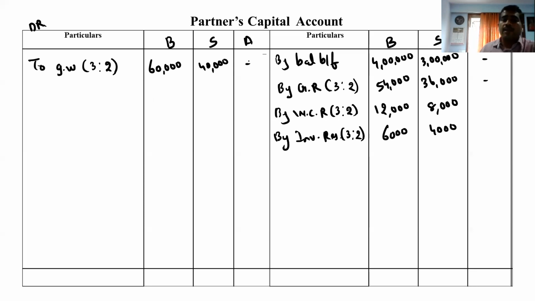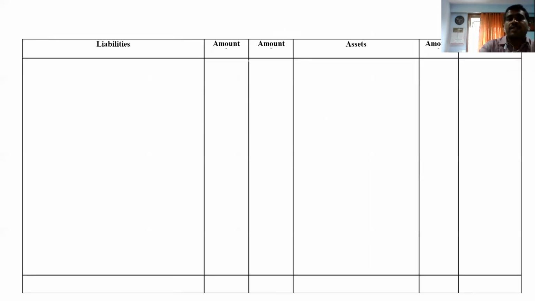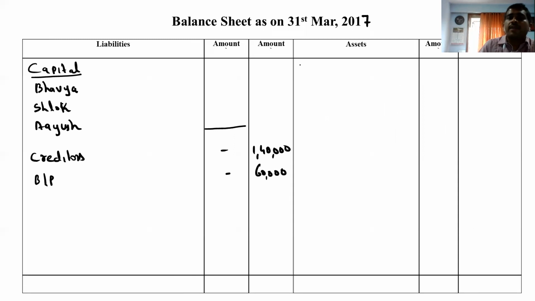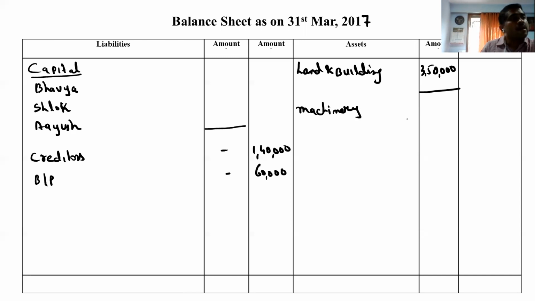Now comes land and building. Right? देखना है कि टिक है कि नहीं. Yes, टिक is there. So asset में जाएंगे हम. Asset में लिखेंगे land and building. Inner column 3,50,000, one take one line. मशीनरी, मशीनरी पे टिक है, मशीनरी इनर कॉलम 2 lakh, one take one line, one take one line मशीन में.